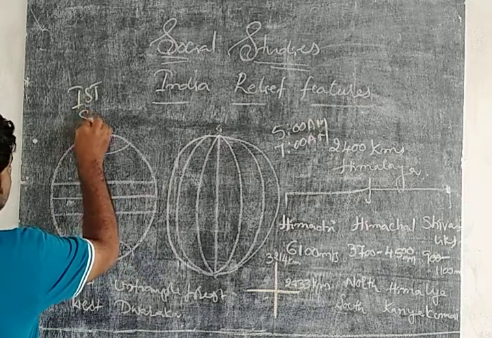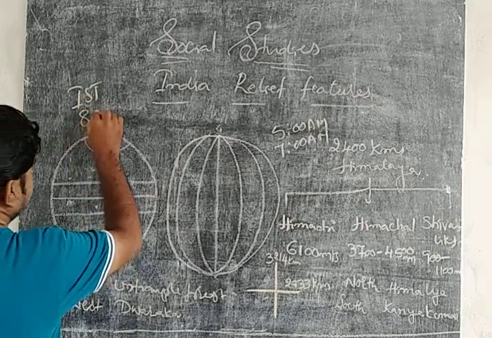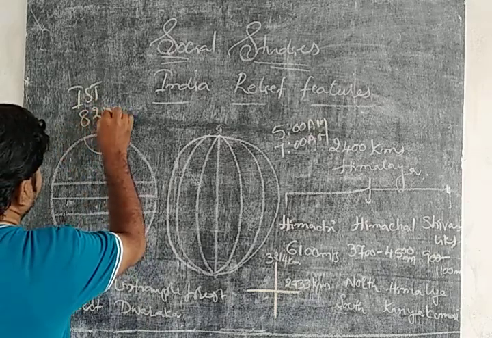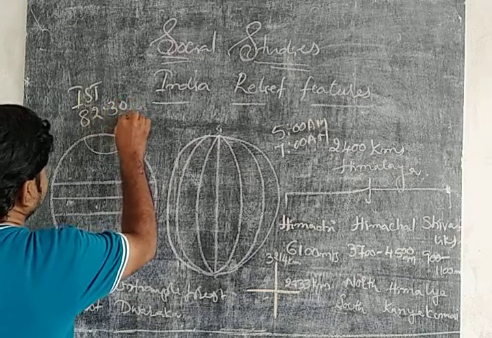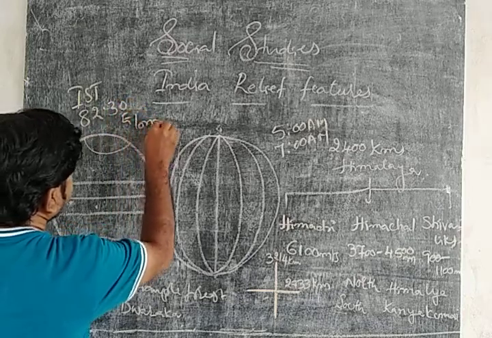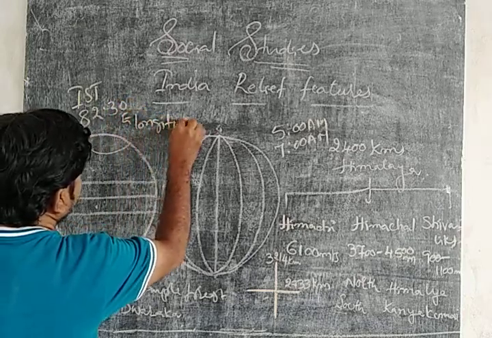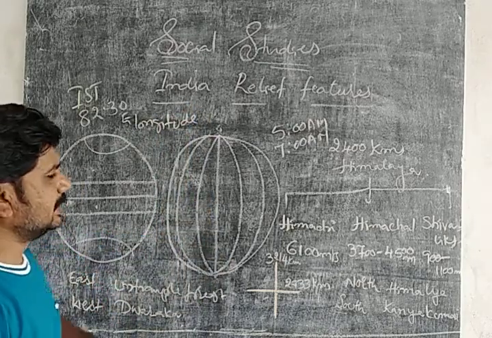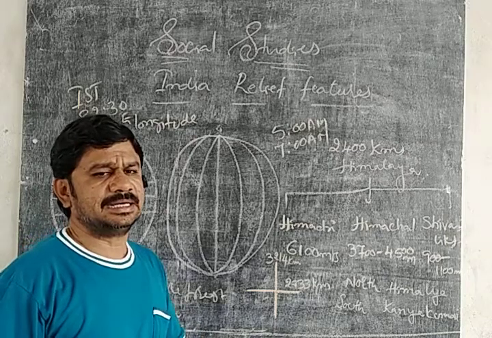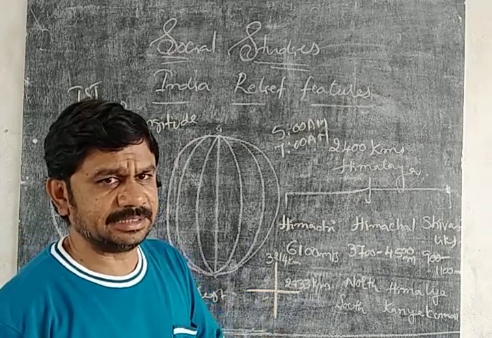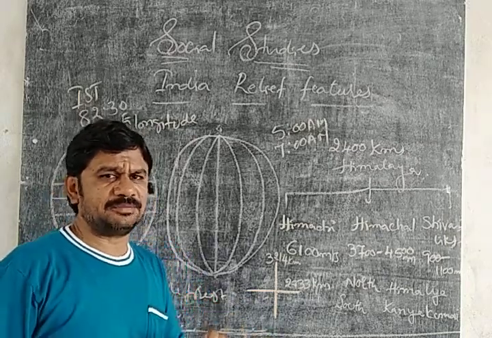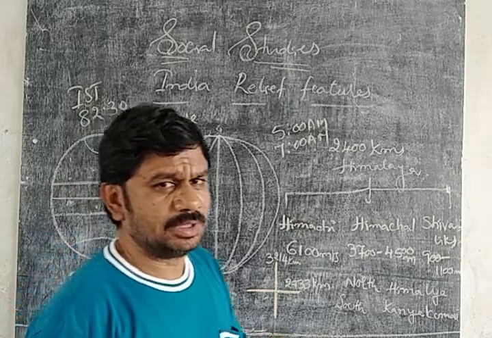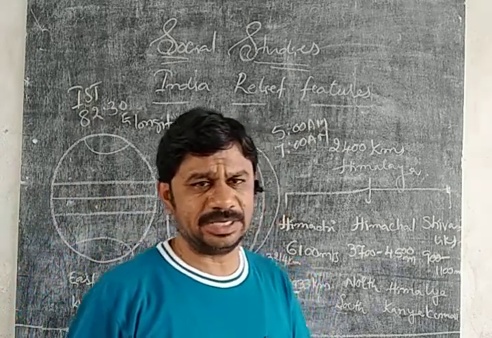Which longitude is known as the IST? 82.5 degrees eastern longitude is considered as the IST. On the basis of that only we follow the timing.